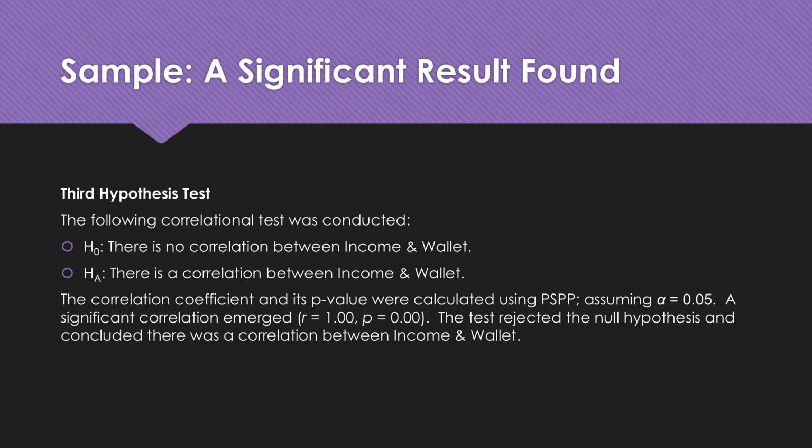The third hypothesis test. The following correlation test was conducted. The null hypothesis stated there is no correlation between income and wallet. The alternate hypothesis stated there is a correlation between income and wallet. The correlation coefficient and its p-value were calculated using PSPP, assuming again the alpha value at 0.05. A significant correlation emerged. R equals 1.00 and P equals 0.00. The test rejected the null hypothesis and concluded that there was a correlation between income and wallet.